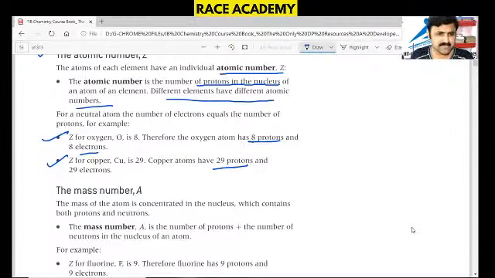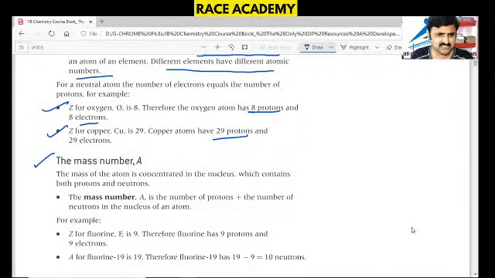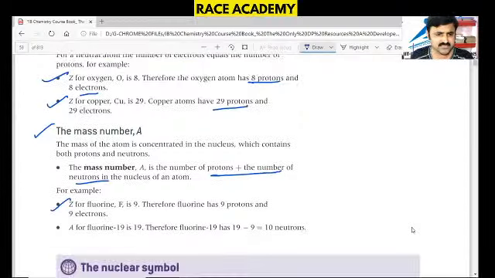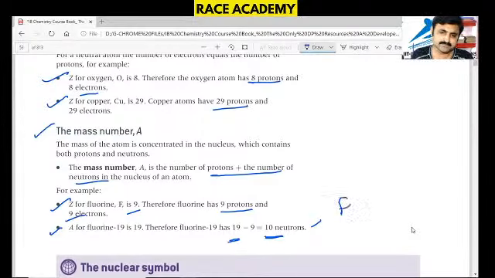What is the mass number symbol? A. The mass number symbol is A, and the mass number is nothing but the number of protons plus the number of neutrons. Z for fluorine is 9. Therefore, fluorine has 9 protons and 9 electrons. And for fluorine-19, 19 minus 9 gives 10 neutrons. So to find the number of neutrons, we subtract the number of protons, the Z value, from the mass number value, right? So 19 minus 9 is 10 neutrons in fluorine-19. The neutron number is 10.